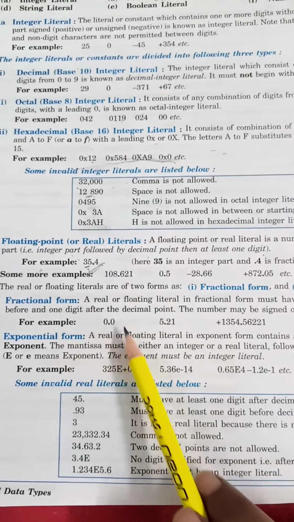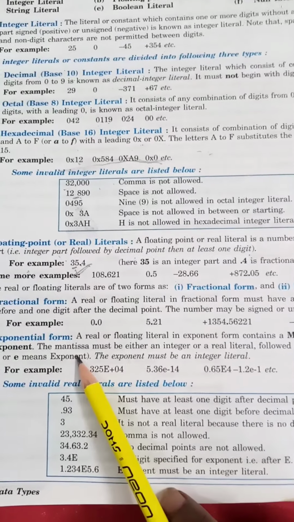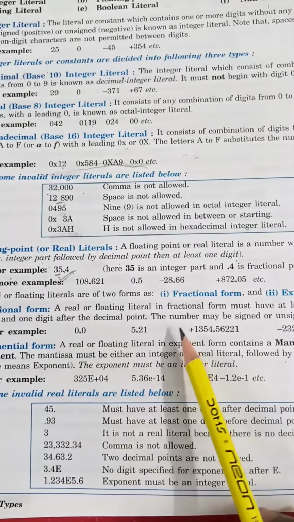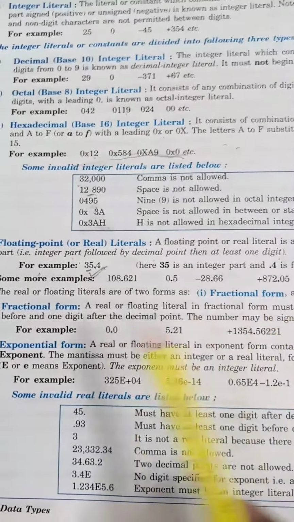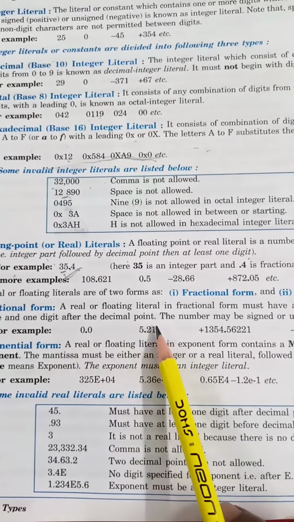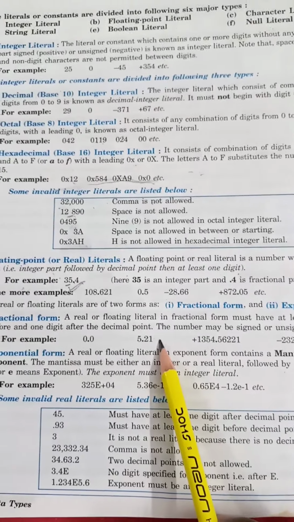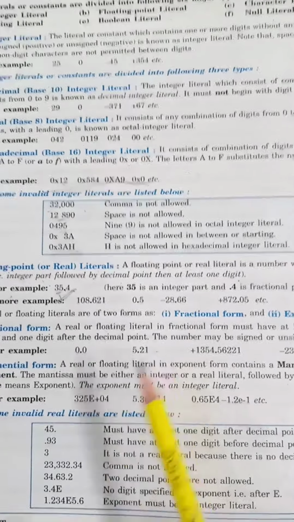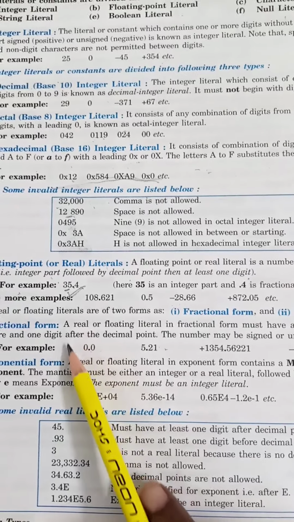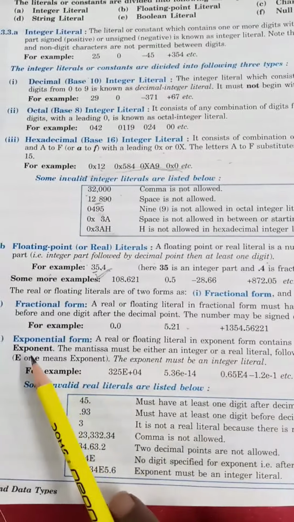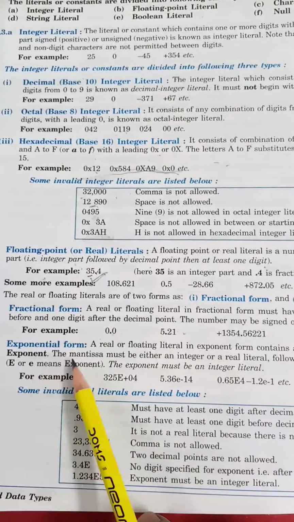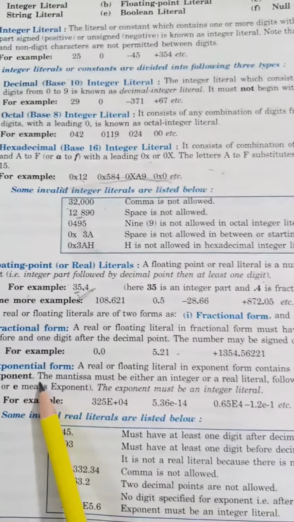Now fractional form and exponential form. A real or floating literal in fractional form must have at least one digit before and one digit after the decimal point. If it is in fractional form, there must be at least one digit before and one digit after the decimal. And a real or floating literal in exponent form contains a mantissa and an exponent.